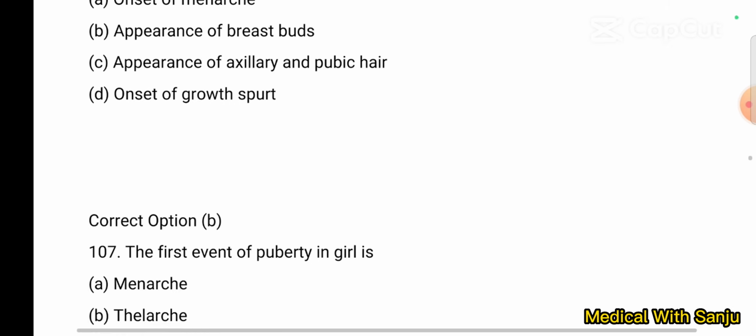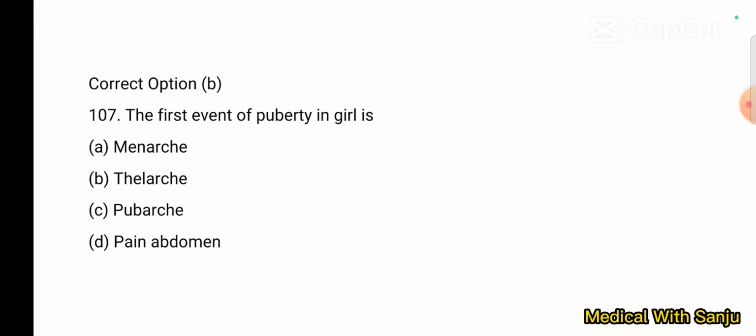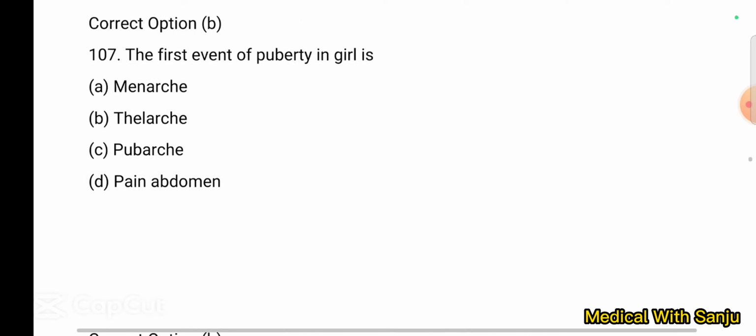Question number 107. The first evidence of puberty in a girl is option A, menarche, option B, thelarche, option C, pubarche, and option D, pain abdomen. The first evidence of puberty in a girl is thelarche, which occurs at 13 years. Option B.